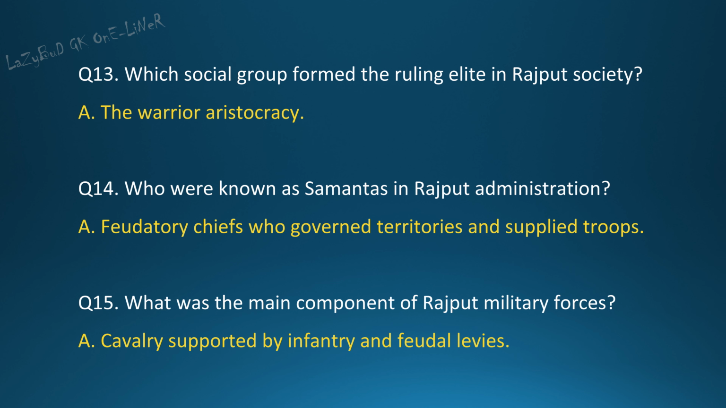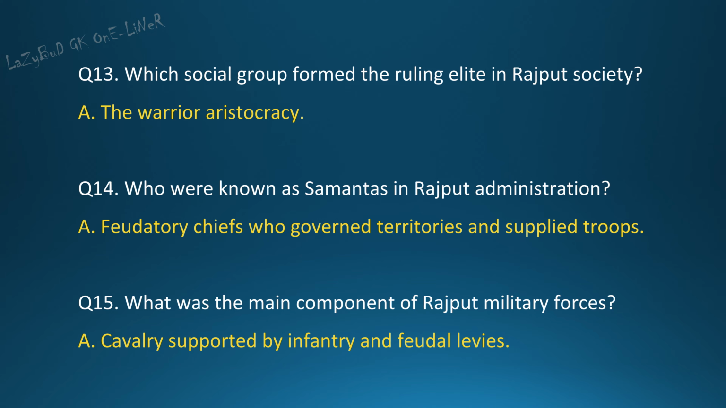Question 13. Which social group formed the ruling elite in Rajput society? Answer. The warrior aristocracy. Question 14. Who were known as Samantas in Rajput administration? Answer. Feudatory chiefs who governed territories and supplied troops.